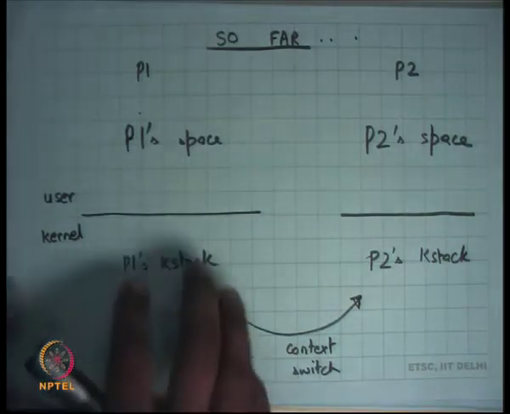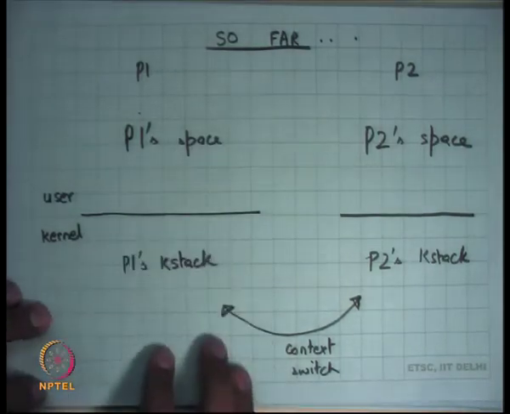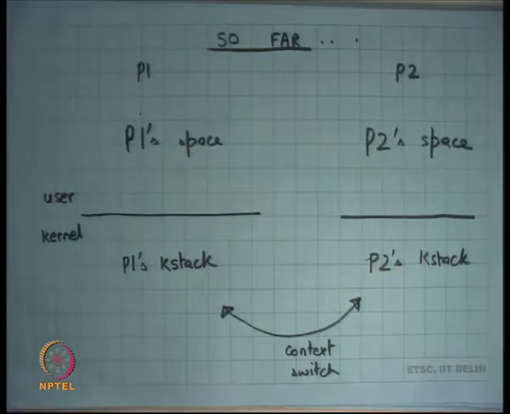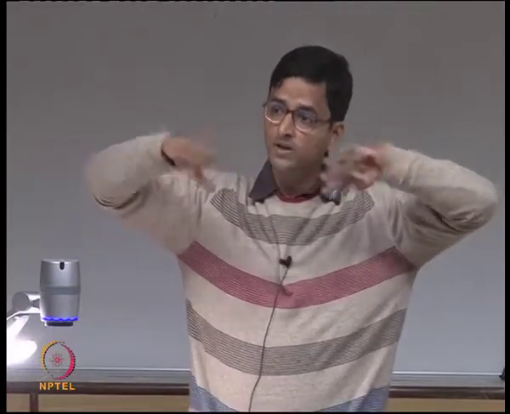So the k-stack contains not just the information of what was happening in the kernel, but also what was happening in the user space at the time when the process entered the kernel. So when you switch to a new process, you can resume execution from where it was in the kernel space. And the stack also has enough information so that if you want to return to the user space, you will resume at exactly the same point from where you entered from user space to kernel space.